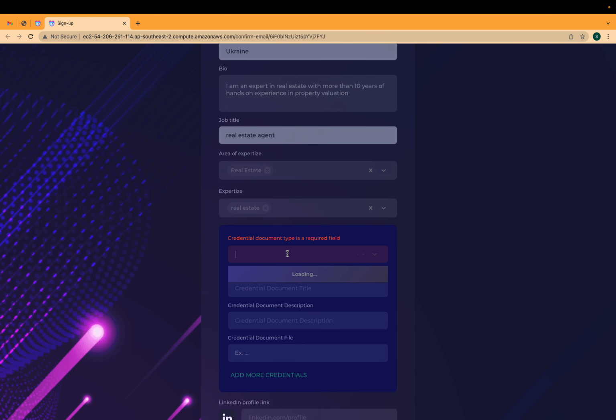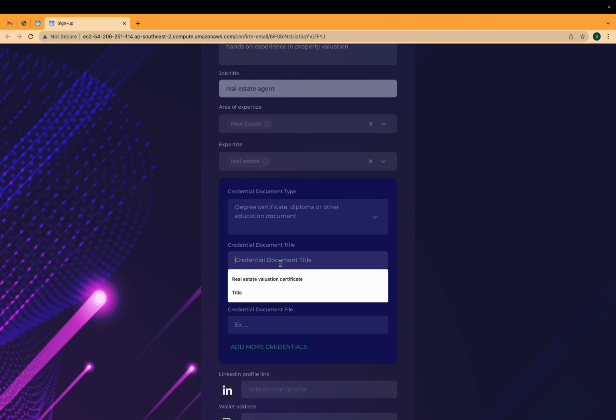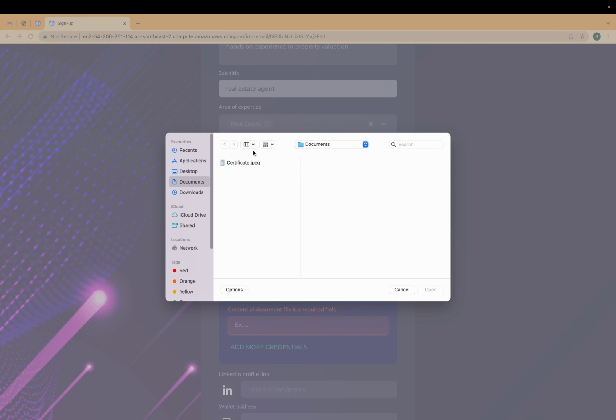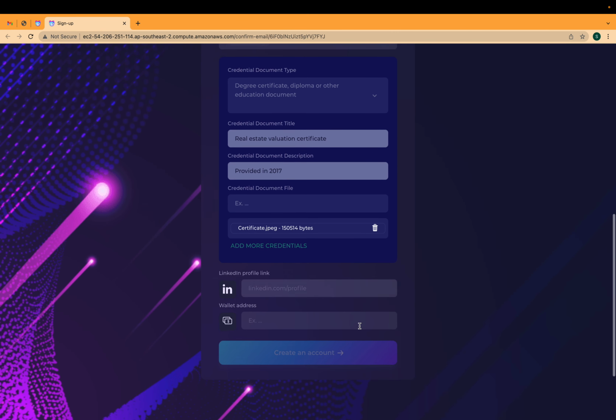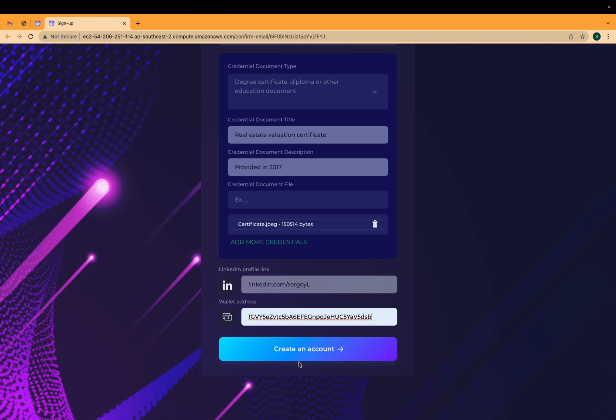Then we need to provide the document which proves our expertise in a given area. Upload the document. We have the real estate valuation certificate here. We provide the LinkedIn profile and the wallet address, which will be used to assign the info tokens as a reward for approved responses.